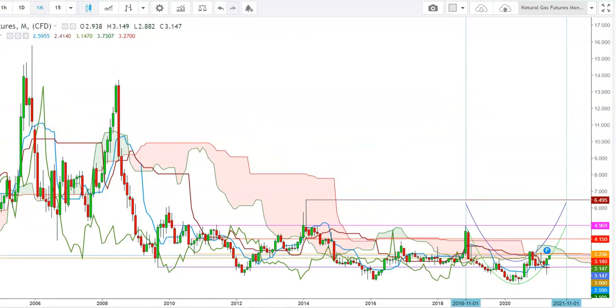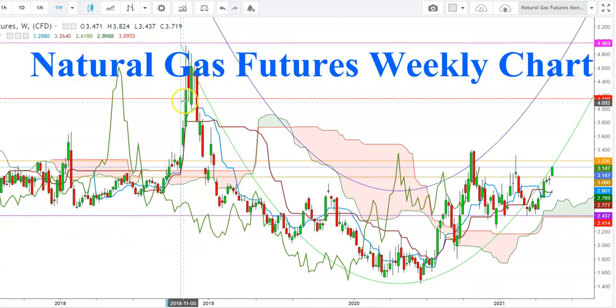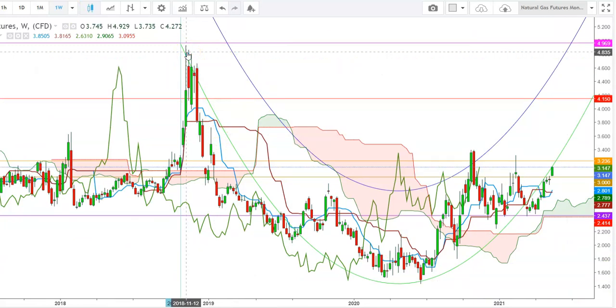Now I would like to show you this move in a weekly time frame. Here you can see that when the natural gas futures tested a high at the levels of $4.9 during the month of November 2018, since then we have seen a downtrend, where they finally found a base here at the levels of $1.5.